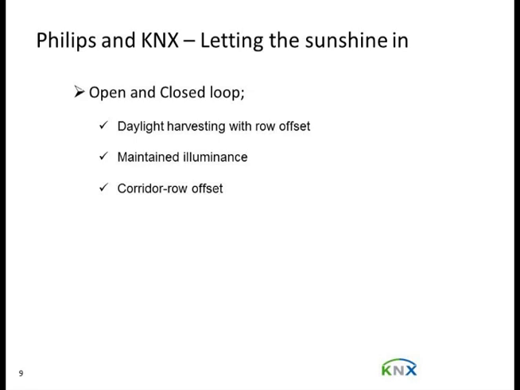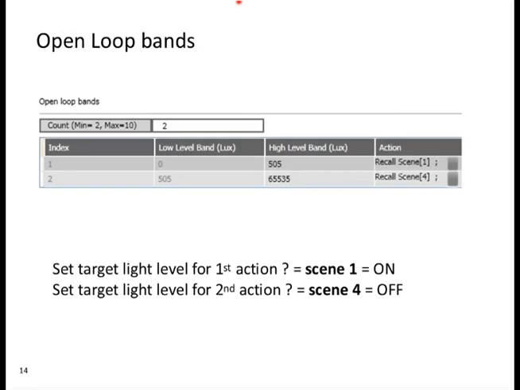But I'll come back to that in just a second. I want to mention the functionality that Paul mentioned for the warehouse about the bands. The way that we do this in our plugin is by using the scenes to create bands whereby your photocell detects different bands of light coming in. In this two-tier example, we simply have a band from 0 to 505 lux. So what will happen here is it will automatically recall scene 1, which is basically on. So 500 lux is our on. Now, between 505 and infinity, it will recall scene 4, which is off.